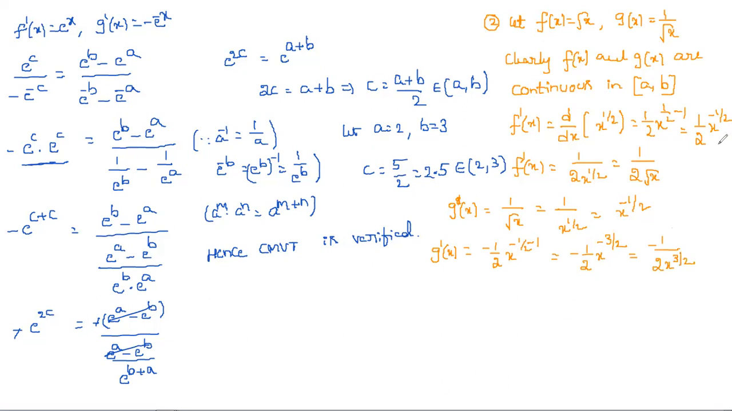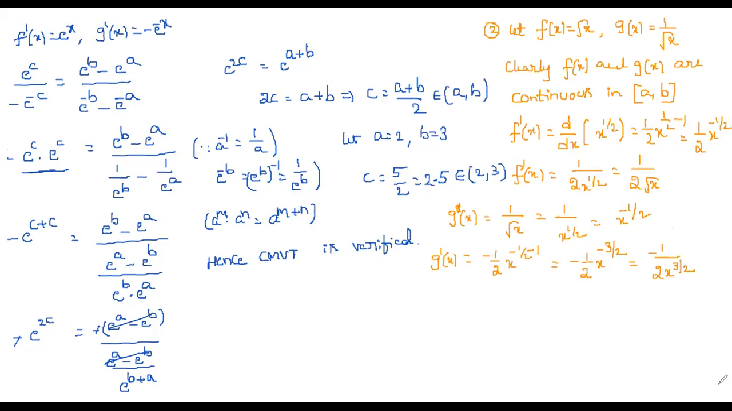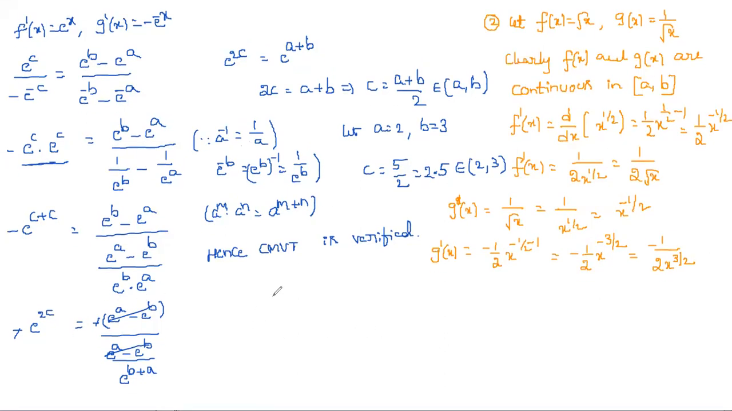So f dash of x we got, and g dash of x also we got. Now if you observe, obviously the derivatives of these two functions exist. So simply we'll say that f dash of x and g dash of x exist. So simply what we can write, f of x and g of x are derivable or differentiable on the open interval a comma b.